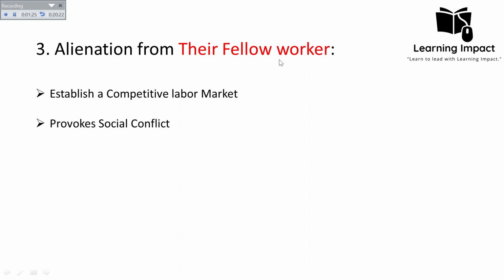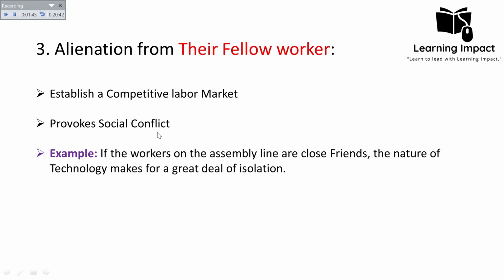So it provokes a kind of social conflict between the workers, within the economy's arrangement of the relations of production. It provokes social conflict by pitting worker against worker in a competition for higher wages, thereby alienating them from one another. For example, if the workers on the assembly line are close friends, the nature of the technology makes for a great deal of isolation. This means that even if they are close friends, they still have to compete with each other to gain more advantages in that factory.